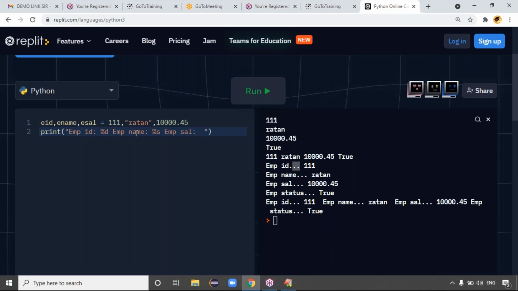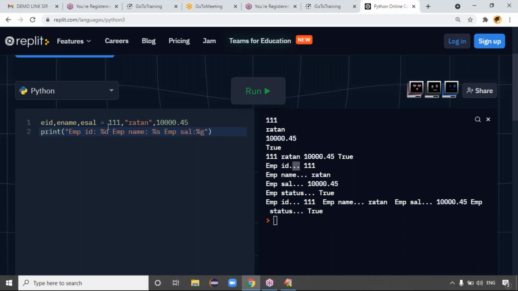Guys, colon is not syntax. Colon is just for our identification purpose. Otherwise, you can put the dot dot dot also, equal to also, or colon also. In the output console, formatting, a clear structure. Either you can put the colon, or the equal to, or the dot dot dot. That is up to you. Because employee ID is like percentage d, employee name is like percentage s, employee salary is like percentage float. Float means either g or f you can use.